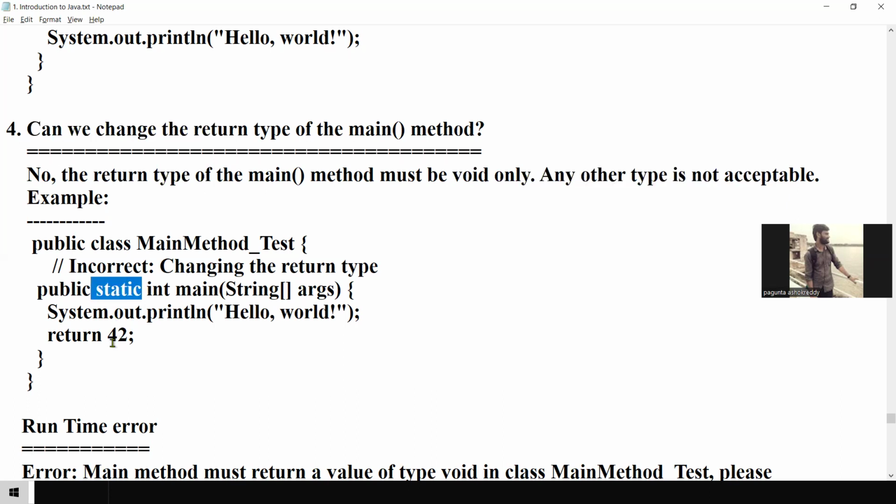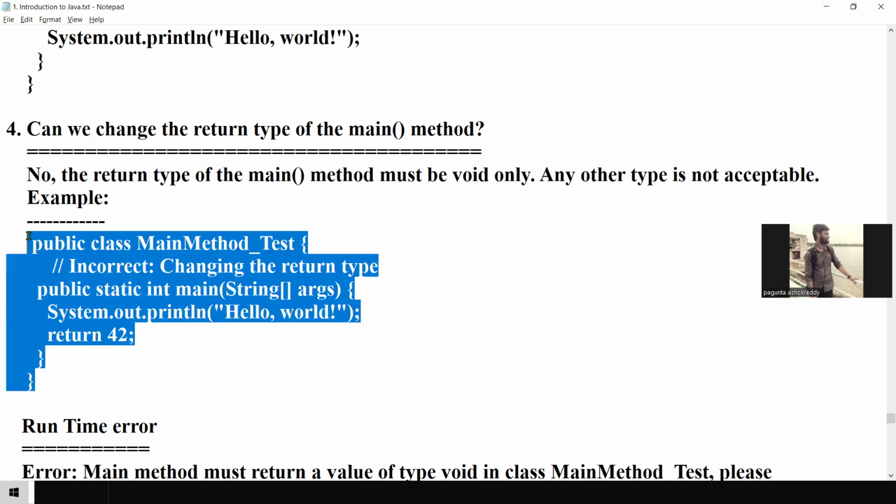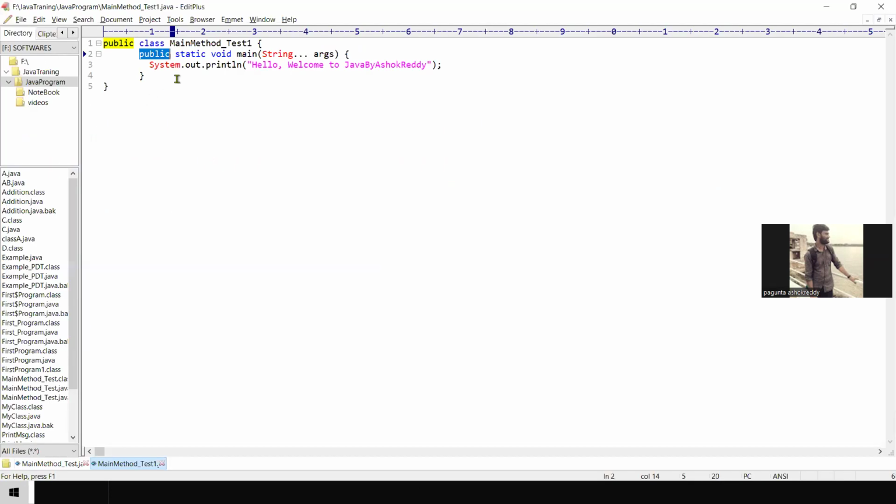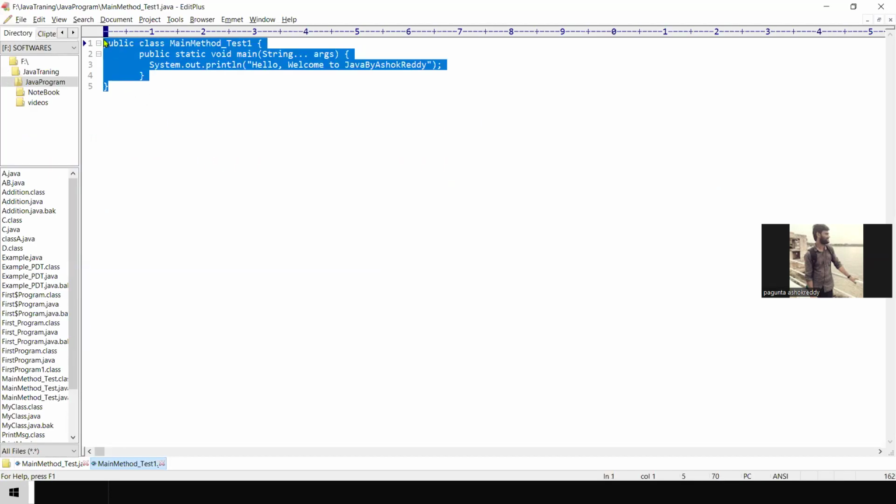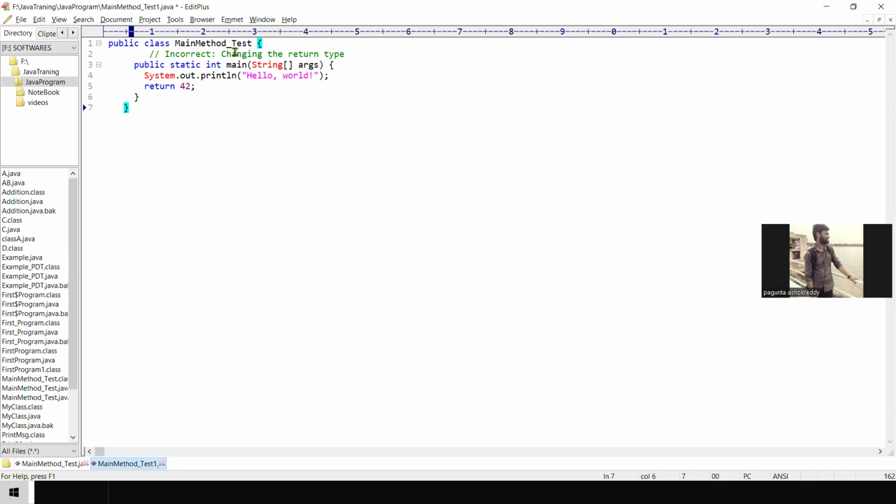Can we try now? The flow and program are the same, only changing the return type. If I give int, you can return any integer type, like int, float, double. Integer only you can return, right? This is the type is integer.